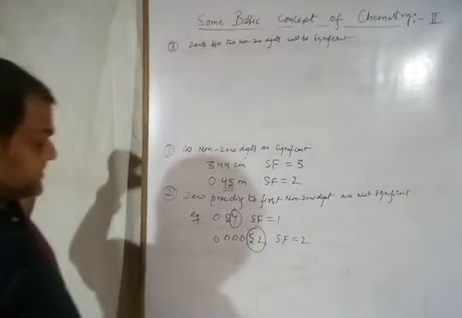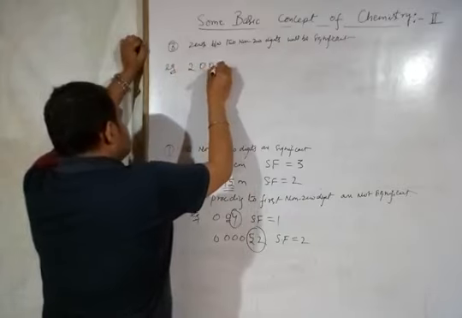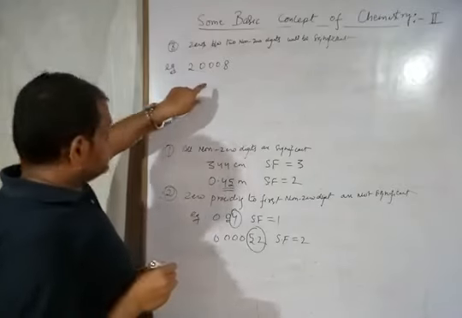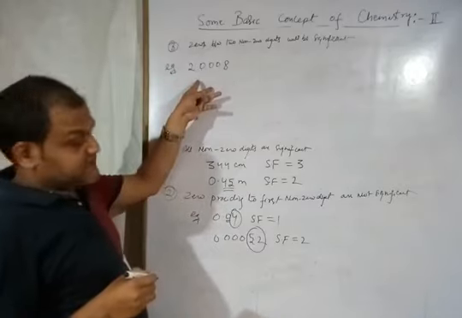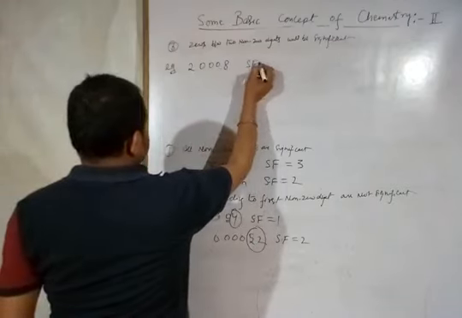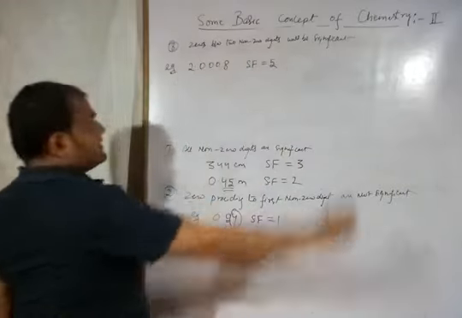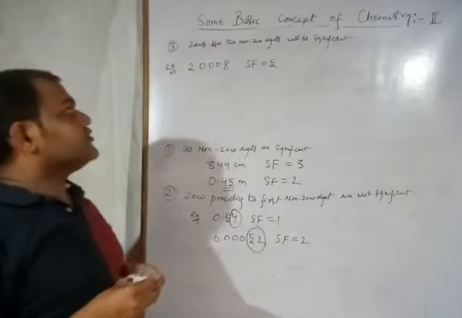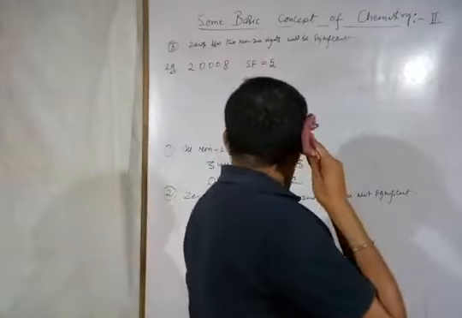So what is the meaning of this rule? I am taking example. Suppose I am taking example 2.0008. This is any numerical value. So now these zeros will be also significant because they are lying between two non-zero digits. So what is the significant figure? All are significant, means 1, 2, 3, 4 and 5. So SF means significant figure become 5. Alright. So this is clear. Rule number third, zeros between two non-zero digits will be significant. Alright. Now the next is the rule number 4.